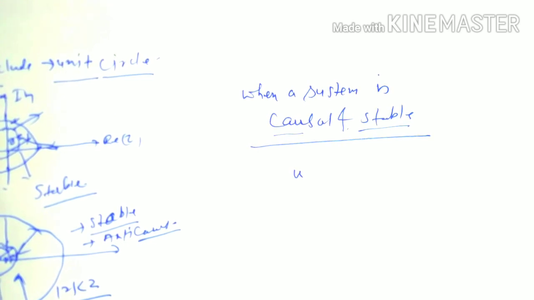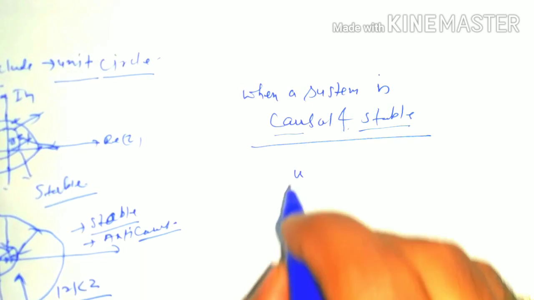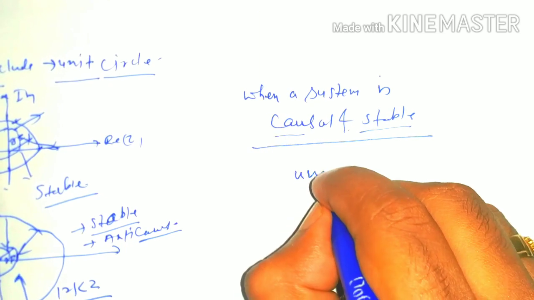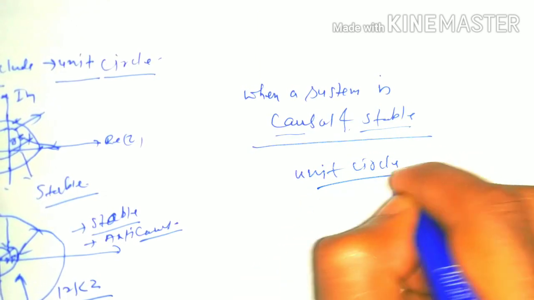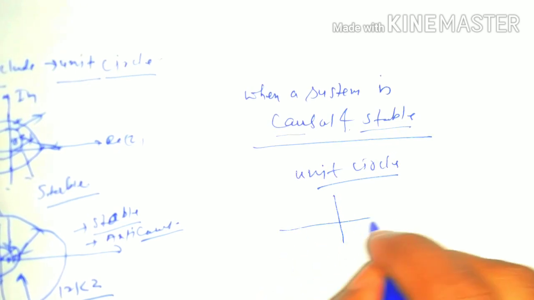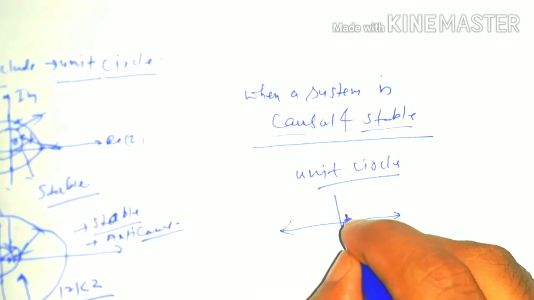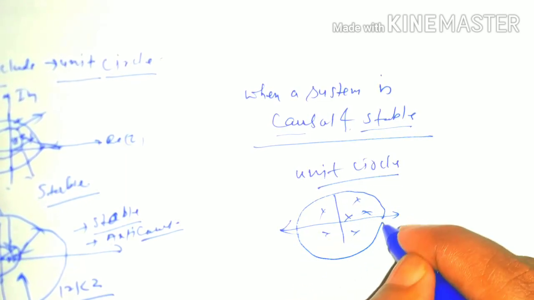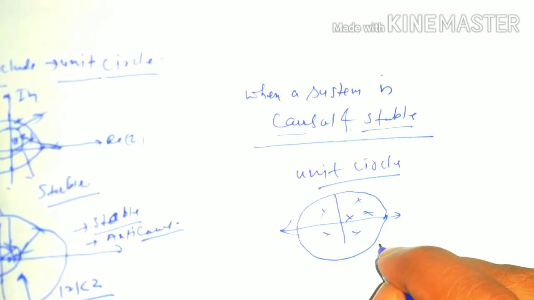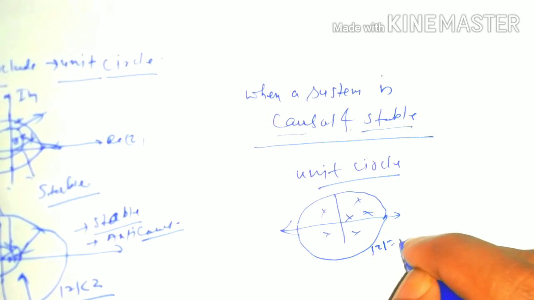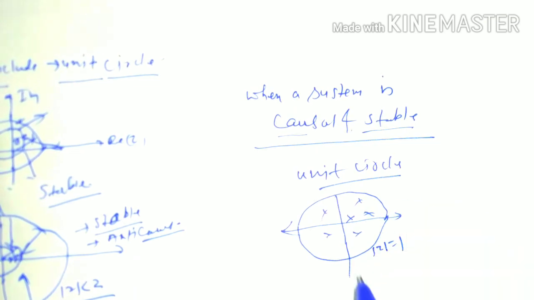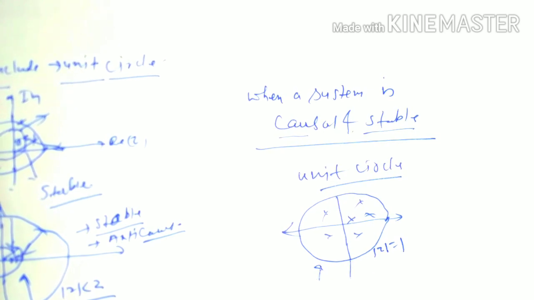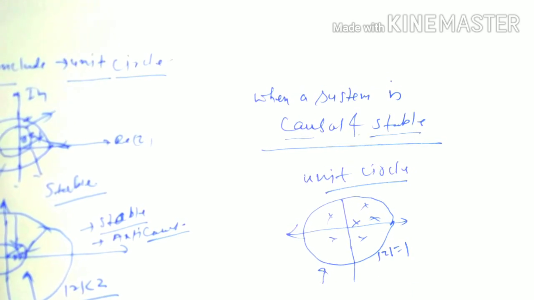A system is causal and stable when all roots of the system lie inside the unit circle. That is, all poles of the system, let these be the poles of the system, lie within the unit circle. This one is modulus of z equal to 1 and all the poles of the system are inside it. So this is a stable system and also this system is causal.